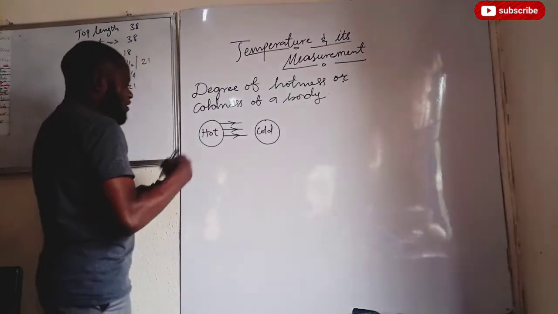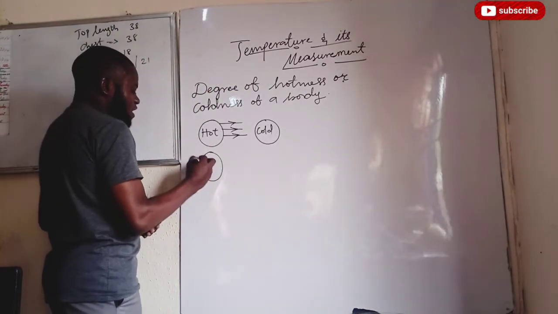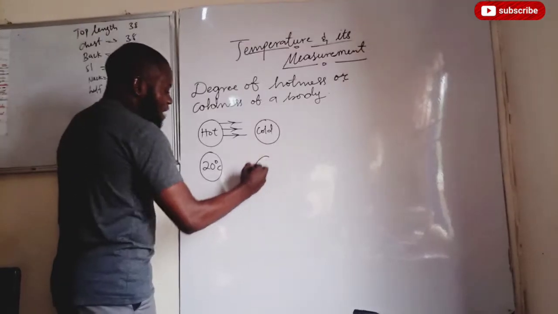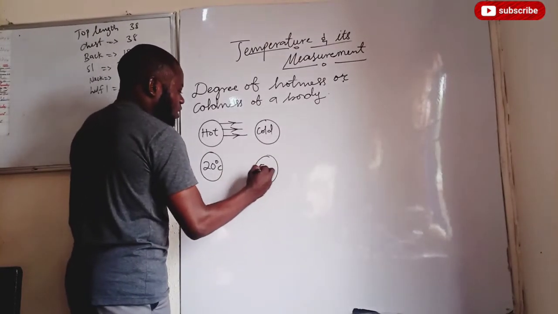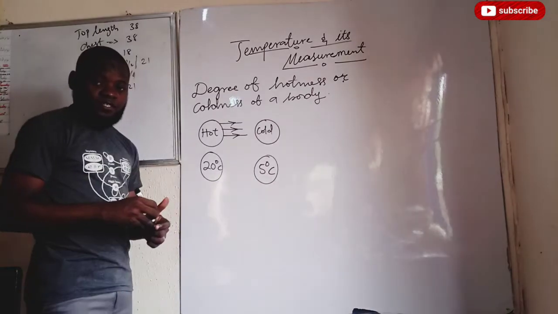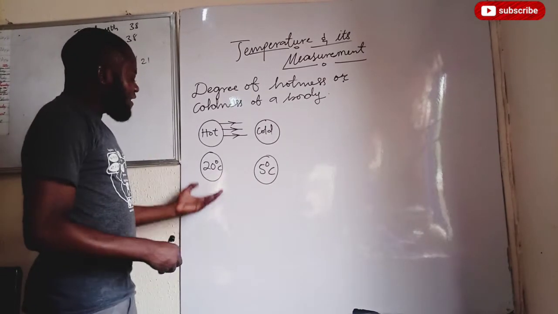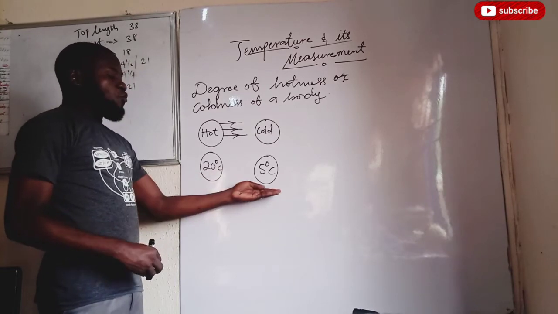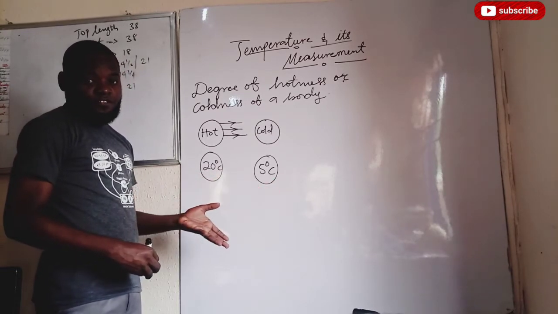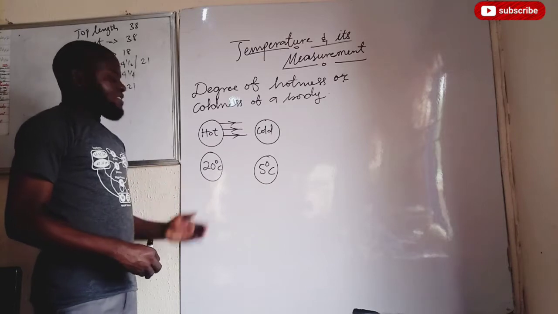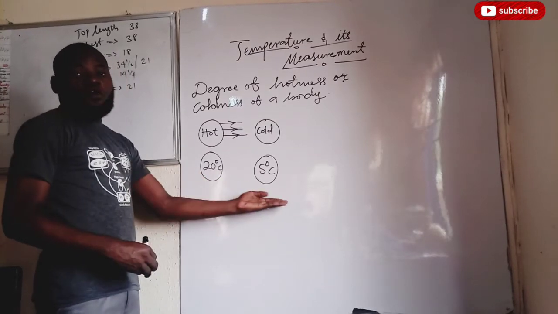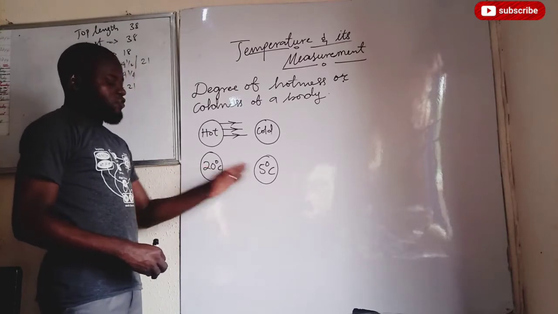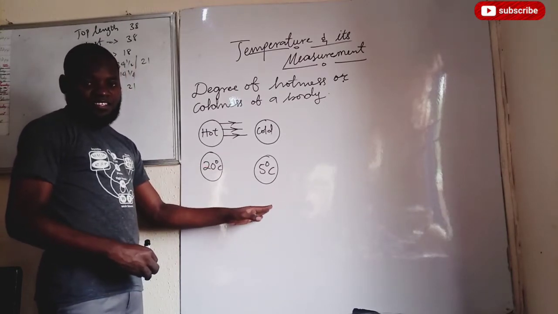So if I have a body whose temperature is 20 degrees Celsius and I have a body whose temperature is 5 degrees Celsius, it's obvious that the one with 20 degrees Celsius will be hotter than the one with 5 degrees Celsius. Which simply means that if 20 degrees Celsius comes in contact with 5 degrees Celsius, heat will flow from this to this. Do you understand this now?